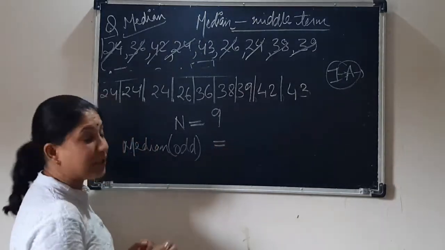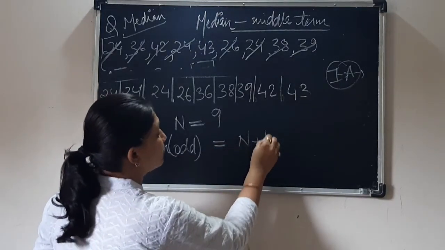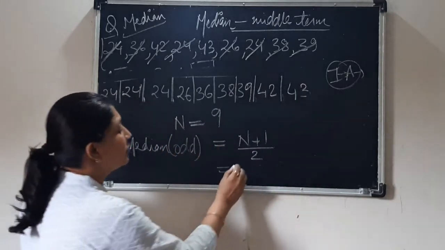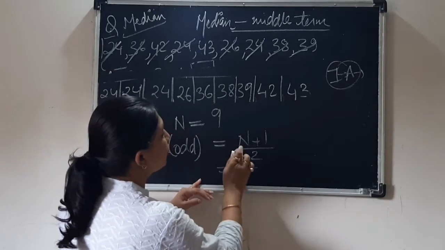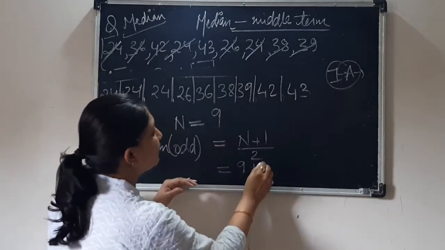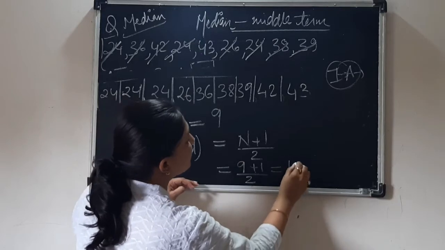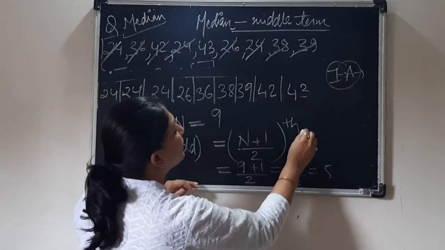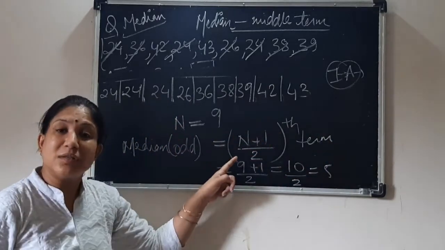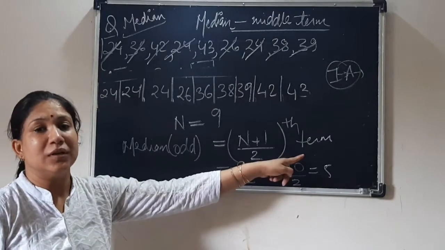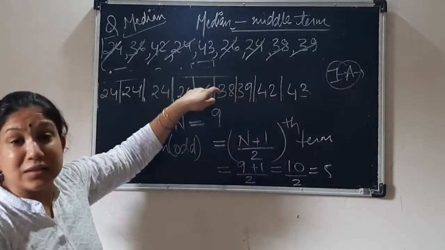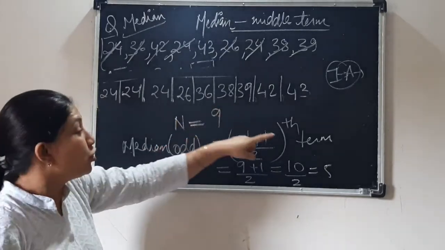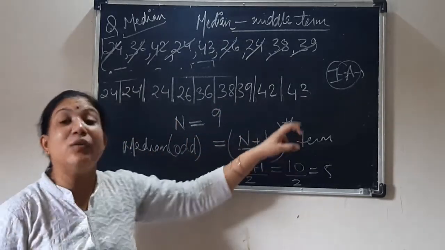So for odd numbers, you take n plus 1 and divide it by 2. Here n is 9. So 9 plus 1 by 2, that is 10 by 2, that is 5. And that will be the term: n plus 1 by 2th term. Is it clear? Because we don't know the answer, they will give you the position. So you will come to know the median is at which position.